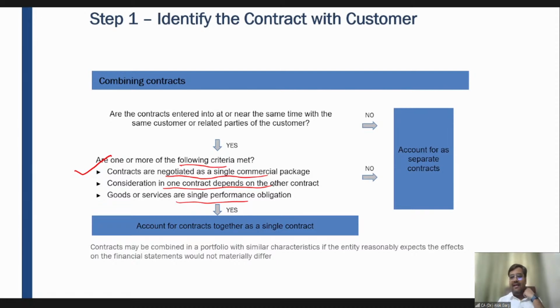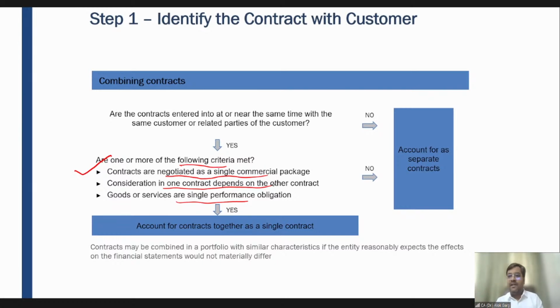So Koshiki, you will get the answer when I move on to the performance obligation. Just to set the context, what is meant by performance obligation? Performance obligations are different goods and services, and these will be considered as separate performance obligations. When it is a single performance obligation, you will be able to enjoy the fruit of those goods and services either on your own or by the readily available resources.